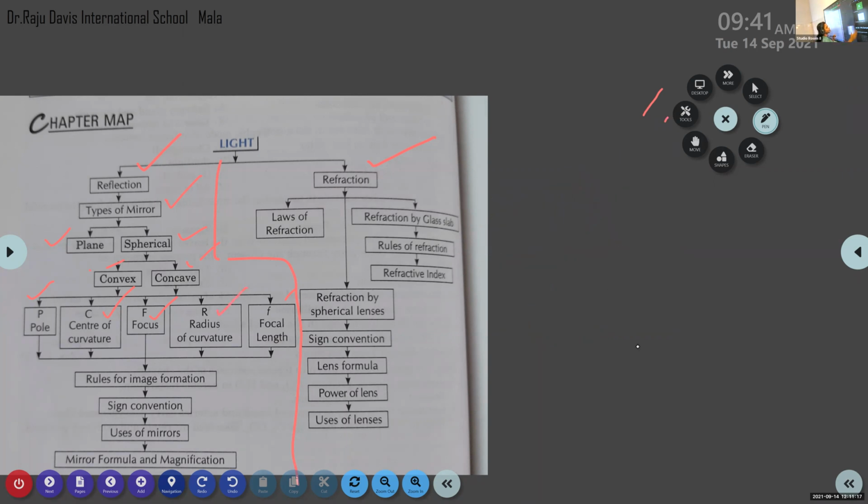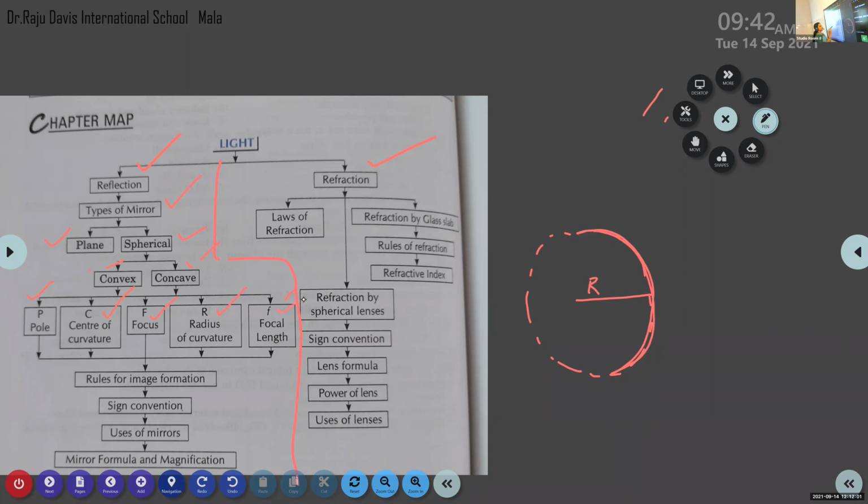The next term, radius of curvature. What do you mean by radius of curvature? Badra, try to define radius of curvature of a spherical mirror. The radius of the sphere of which the reflecting surface of a spherical mirror forms a part. Yes, radius of curvature is the radius of the sphere. We know that a spherical mirror is a part of a sphere, so it must possess a radius. This is known as radius of curvature, represented by the letter R.